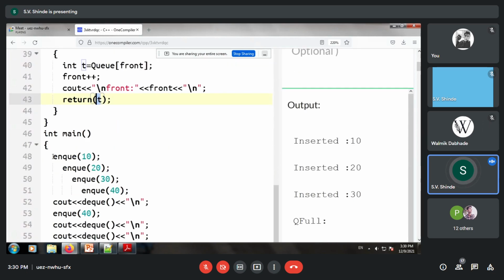Let us simulate. First, in the main program, NQ10, NQ20, NQ30, NQ40. So what will be the result of these first 4 NQs? Yes, participants, can you assume?